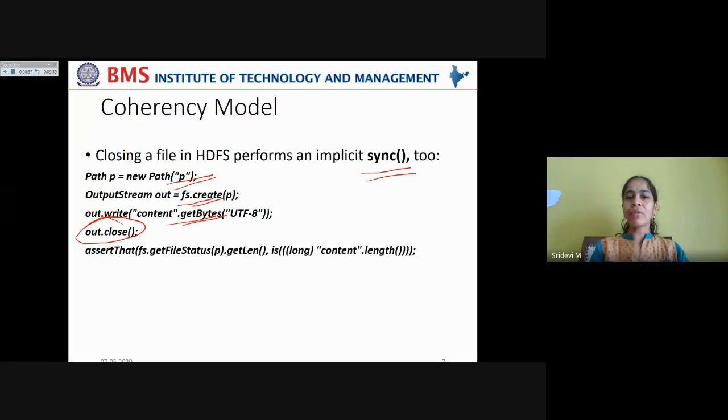In your previous case, you had explicitly called the sync method in order to ensure that all the data nodes get a copy of the data that is being written. But in this case, because you're closing this output stream, it will implicitly call the sync method and ensure that the data nodes get a copy of the blocks. Now this is again ensured by using the assertThat method, getting the file status, getting the length of the file, and comparing it with the actual content in the file by using content.length. If both are equal, it indicates that the data is safely written onto the data nodes.